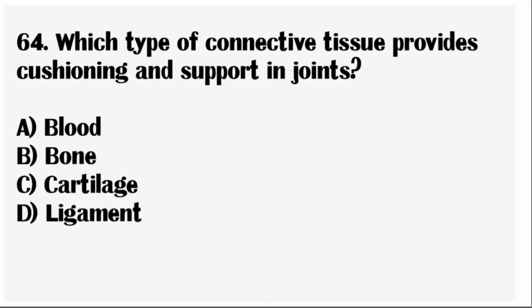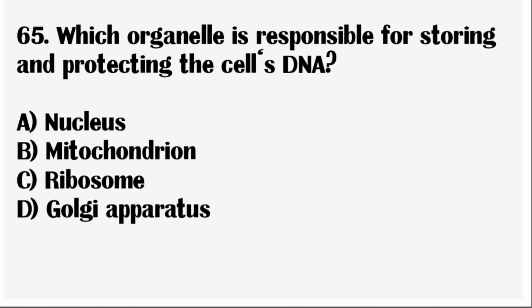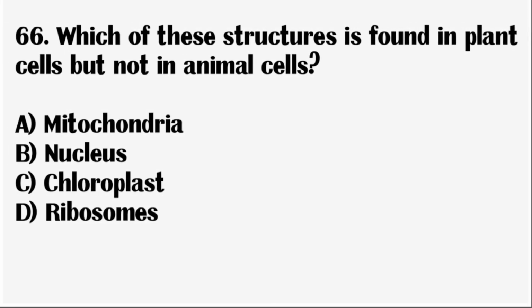Next question, which type of connective tissue provides cushioning and support in joints? Correct answer, cartilage. Next question, which organelle is responsible for storing and protecting the cell's DNA? Correct answer, nucleus. Next question, which of these structures is found in plant cells but not in animal cells?